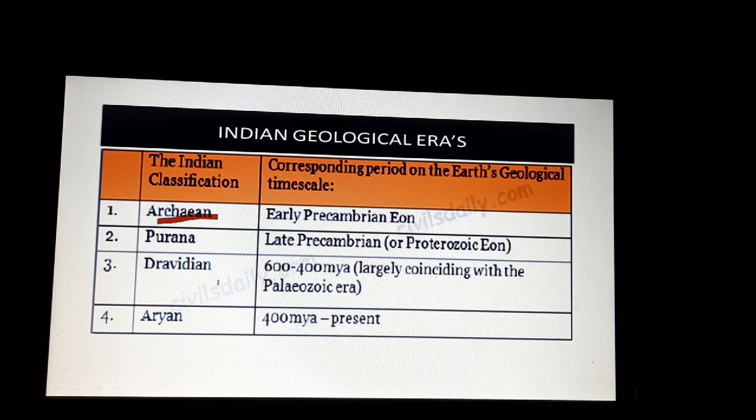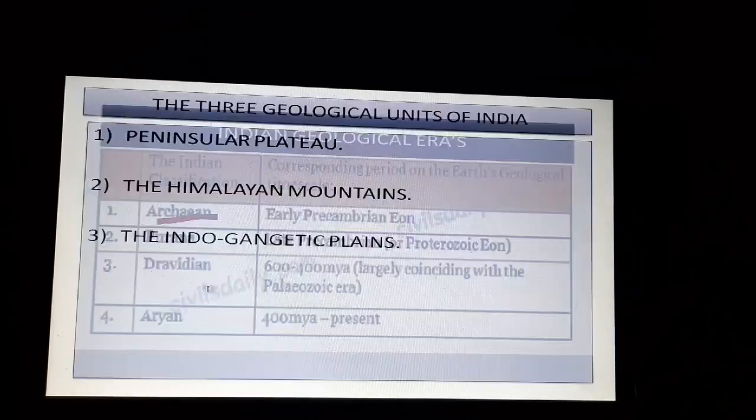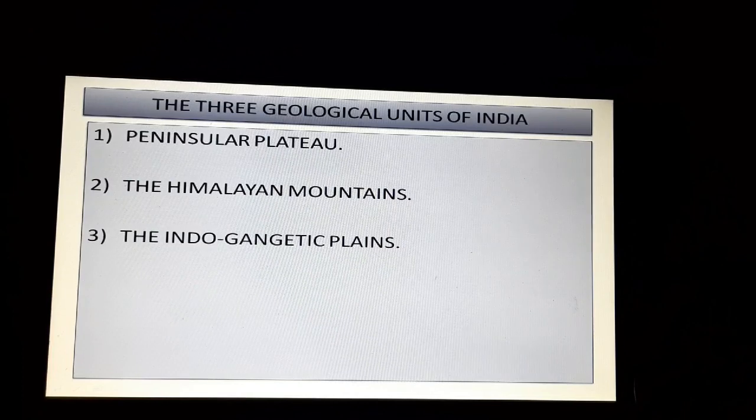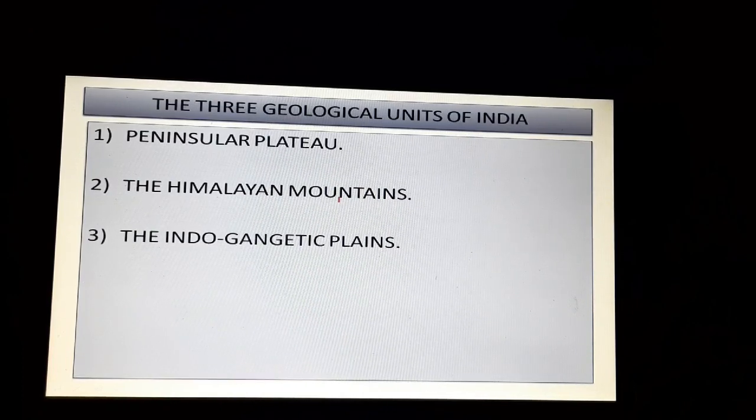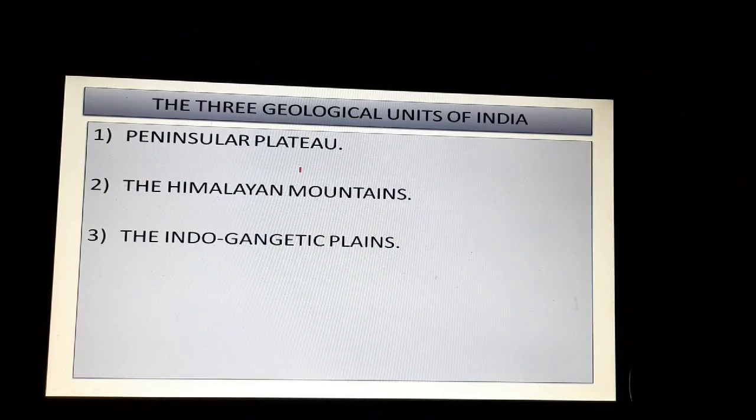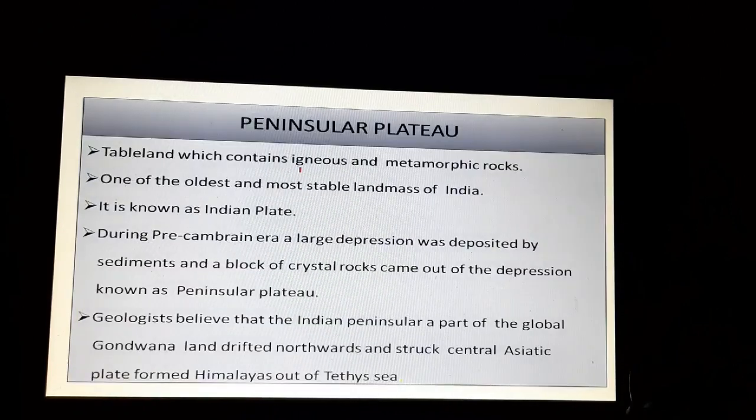So this was the basic introductory part of the chapter, where you have to know about the different eras and the different definitions. Let's now come to the major geological structure and the evolution of the Indian subcontinent. Now, as you know, and you've studied at the Indian map, there are three major physical divisions of the country: the Peninsular Plateau, the Himalayan mountains, and the Indo-Gangetic plains. We are further going to study how all of the three evolved and how they came into being. That is the historical geology of these three physical divisions we are going to study.